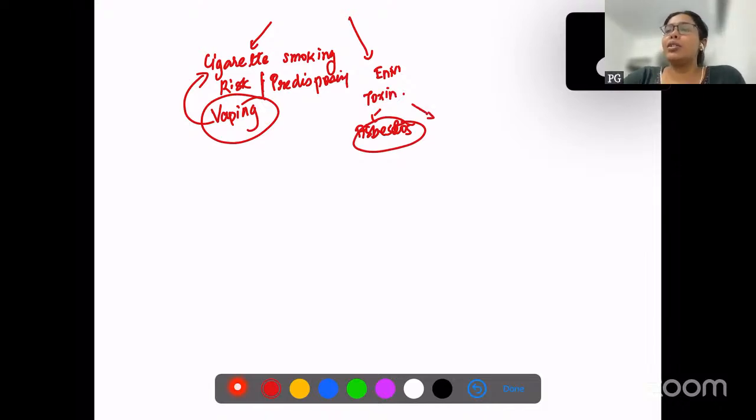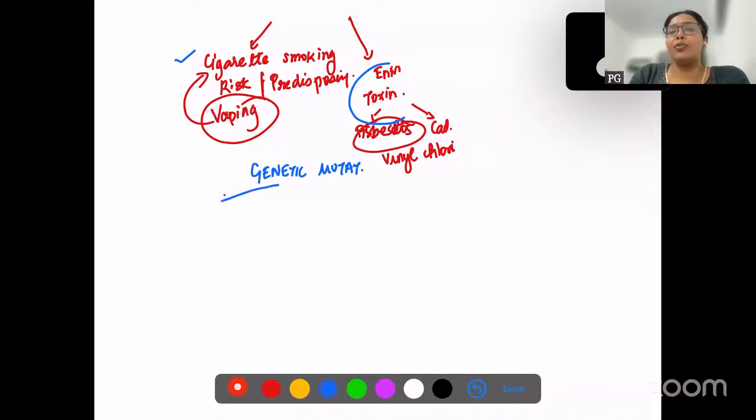Then other toxins such as cadmium, vinyl fluoride, etc. are associated with lung cancer. And genetic mutations. Okay, first is cigarette smoking, environmental toxin exposure, and then genetic mutations.